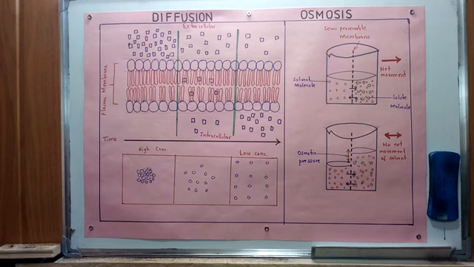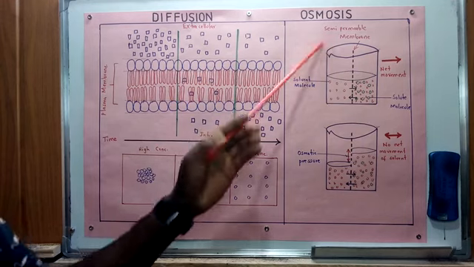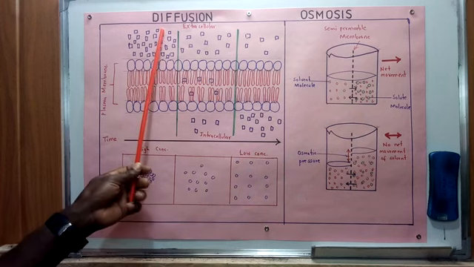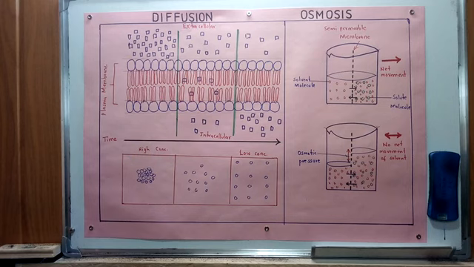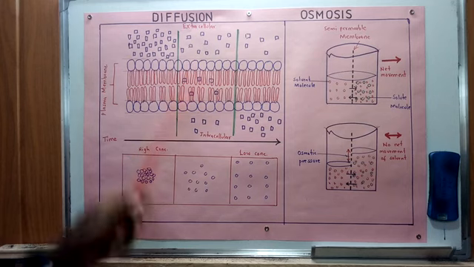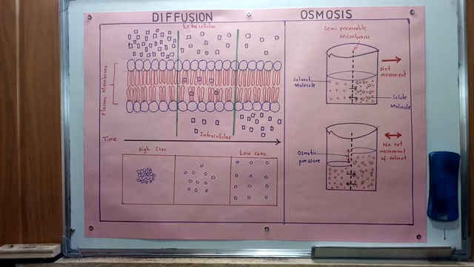Pressure. Now, in our second discussion, we're going to look at the specific role of this particular process of osmosis. As we had already discussed the role of diffusion in the uptake of respiratory gases and digested food, and also the secretion of waste materials from the body. The process of osmosis has an important role to play insofar as the functioning of the cell is concerned. And one of them is absorption of water from the soil by the root hairs that we mentioned during our discussion of diffusion.